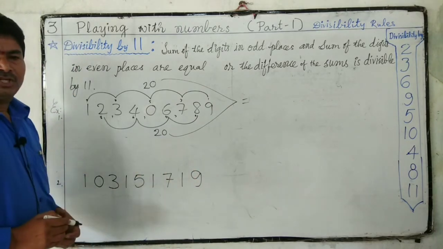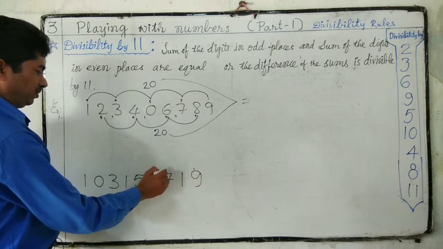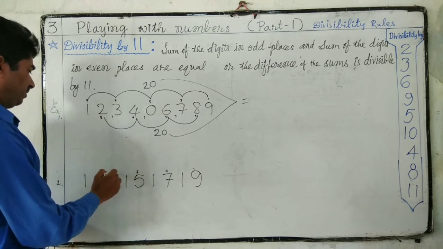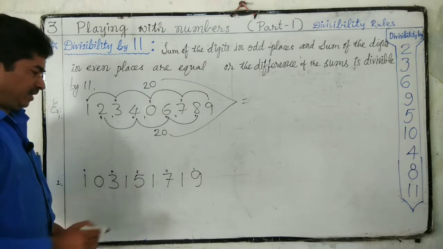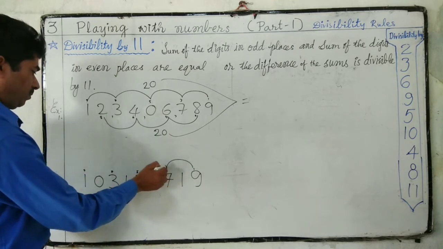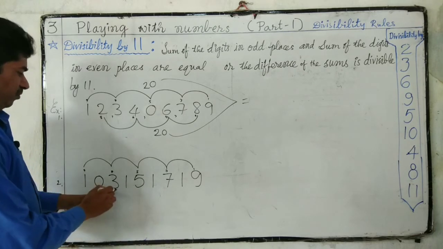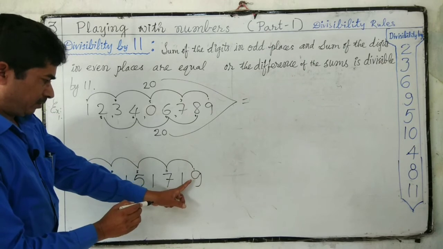Sum of the digits in odd places. Odd places digits: this is 1, 3, 5, 5th place, 7th place, 9th place. So these are odd places. 1 plus 3, 4, 9, 16, 25.